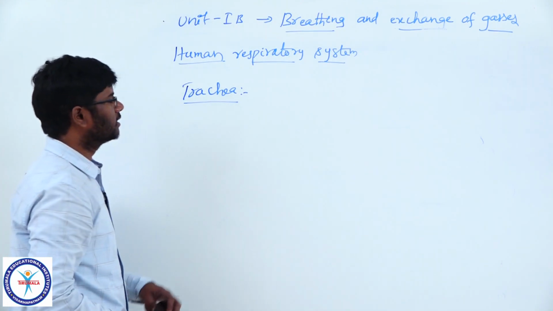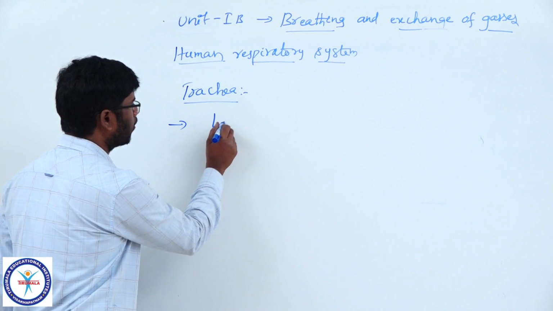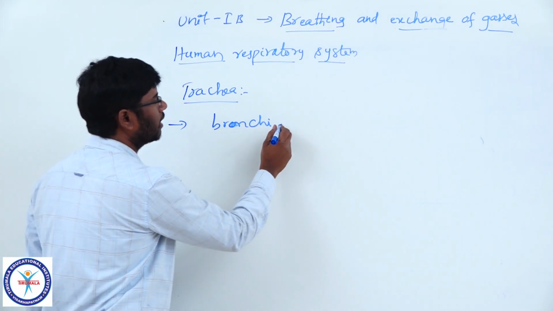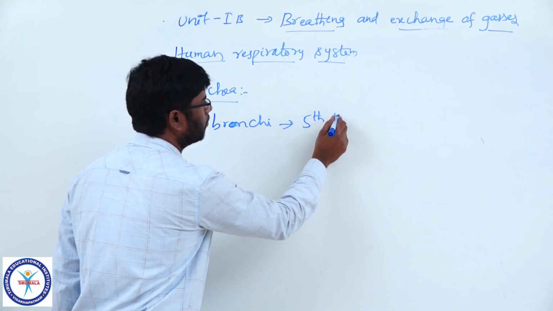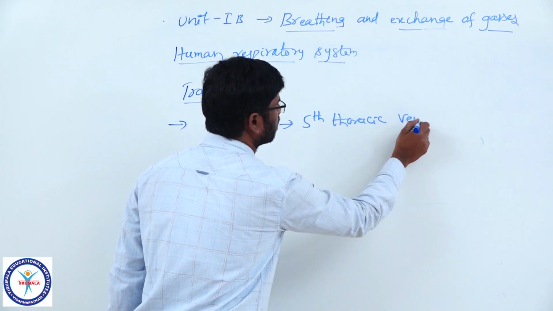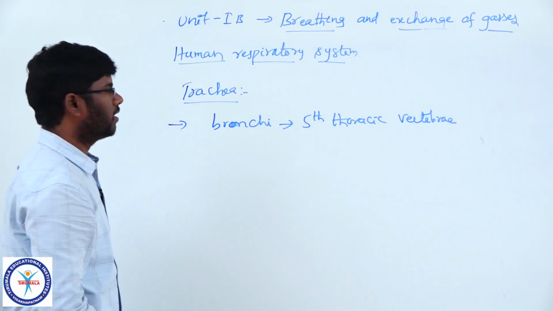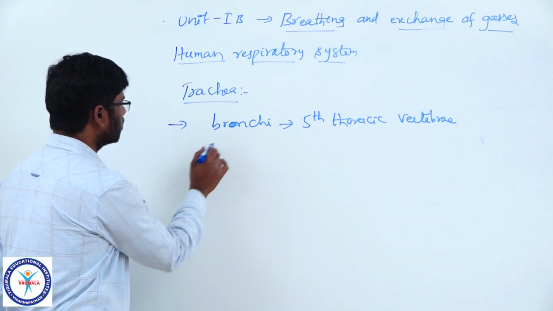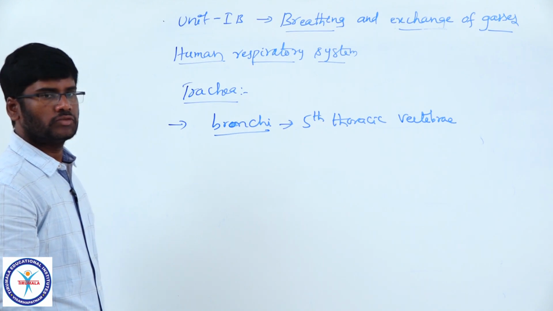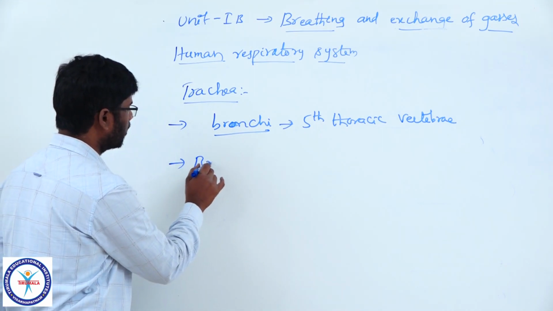The trachea extends up to the mid-thoracic cavity and then it divides into bronchi at the level of the fifth thoracic vertebra. So the trachea is divided into right and left bronchi. Now come to bronchi.